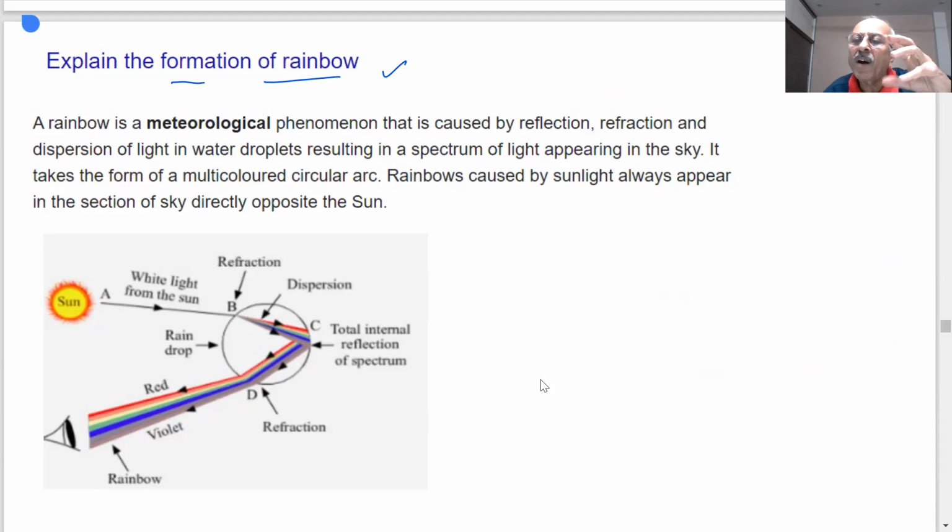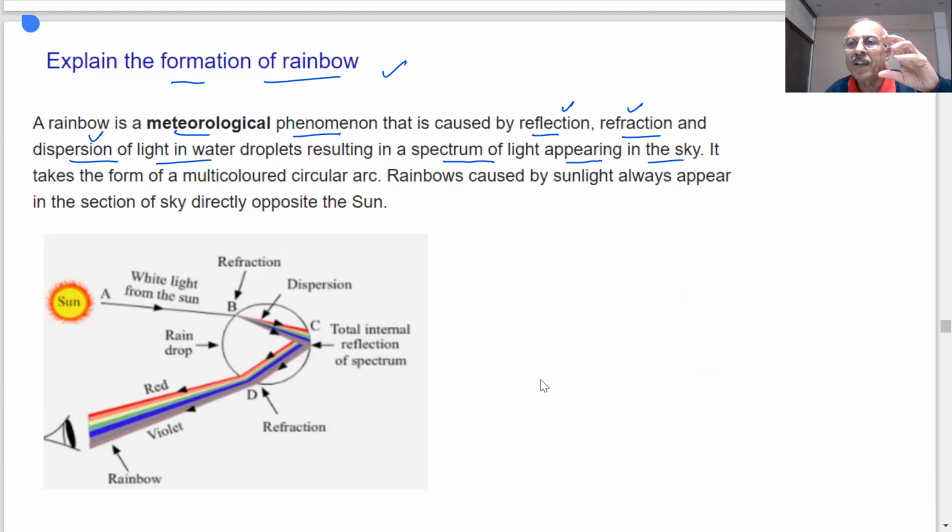It is an example of again refraction of the light which we are telling you. A rainbow is a meteorological phenomenon that is caused by reflection and dispersion of light in water droplets, resulting in the spectrum of light appearing in the sky. देखो मैंने कितनी टर्म्स का यूज किया इसमें स्टूडेंट. रिफ्लेक्शन हो रही है, रिफ्रैक्शन हो रही है और डिस्पर्शन ऑफ लाइट हो रही है.